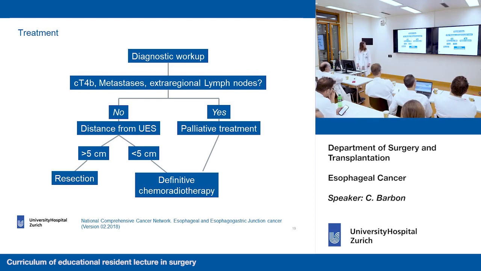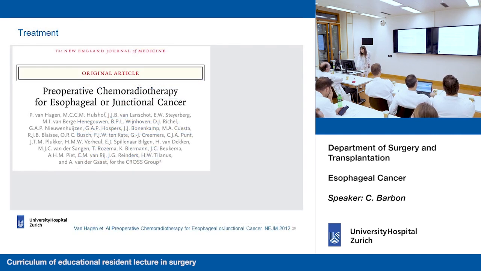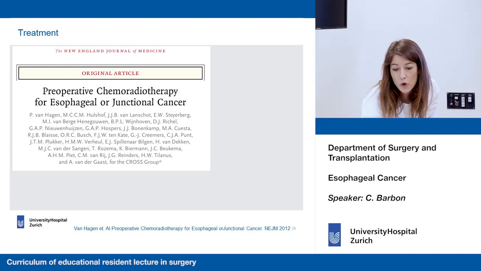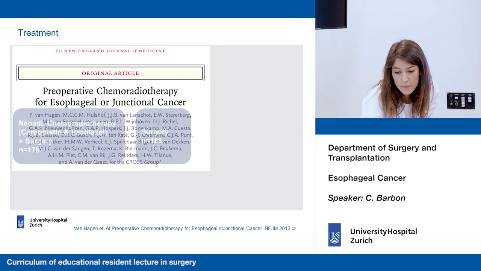Surgery, but not only. What is also important for esophageal cancer is neoadjuvant chemoradiotherapy. And why is this so? This is a study that was published in 2012, the CROSS trial, a randomized controlled trial designed to show the role of preoperative chemoradiotherapy.